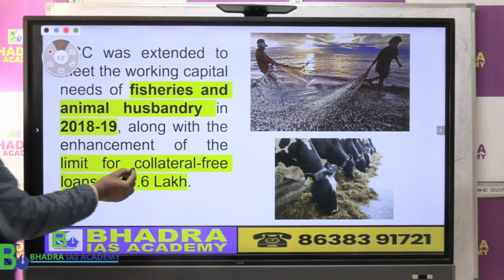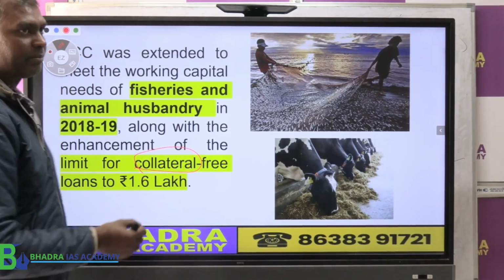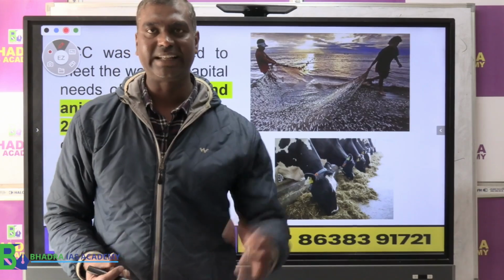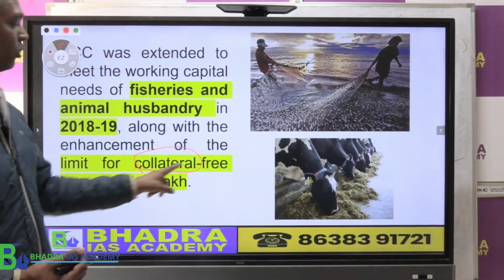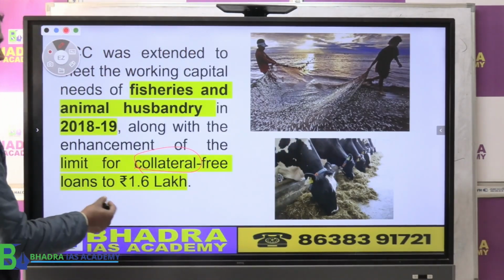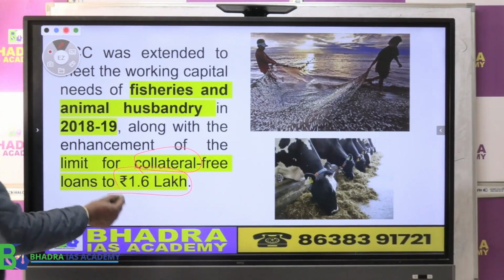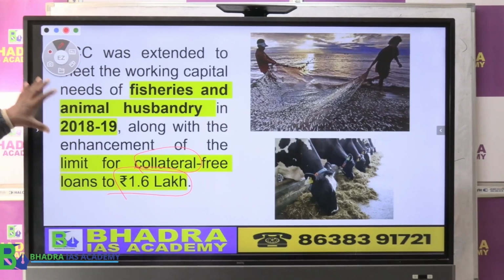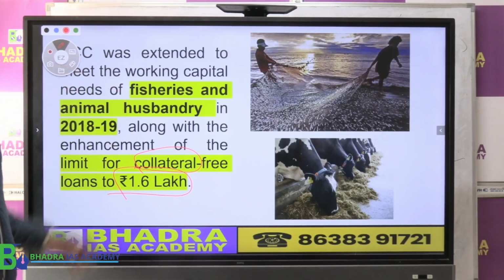What do you mean by collateral free? You don't have to submit any mortgage while taking the loan. That is called a collateral free loan. That limit has been increased to 1.6 lakh. So that is the information given in the economic survey.